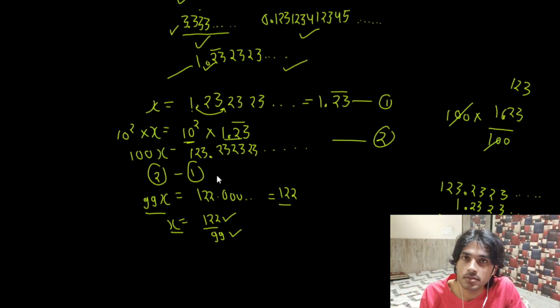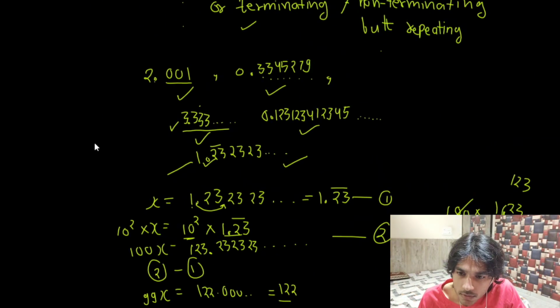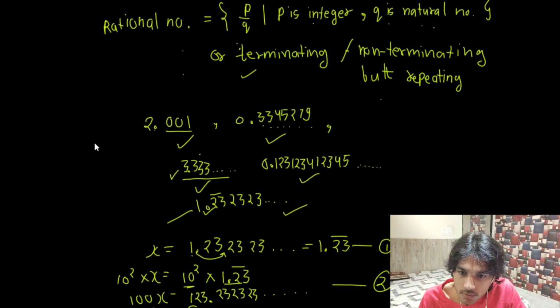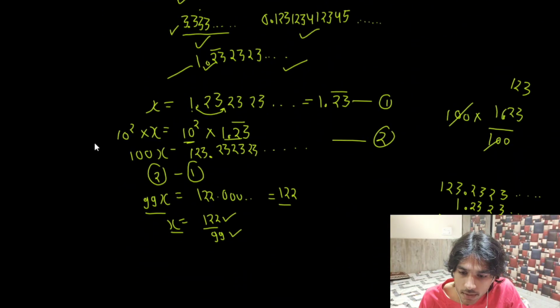In the same way, if a term which contains 3 digits is being repeated infinitely many times, then we will simply multiply it with 10 to the power 3. Okay. So we have rational numbers, terminating, and non-terminating but repeating. Then let me simply add a page.